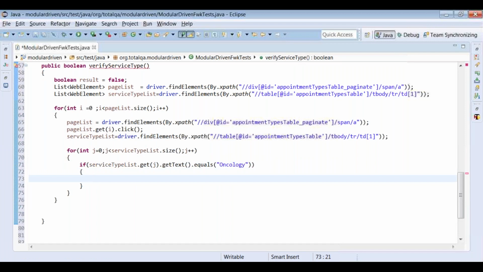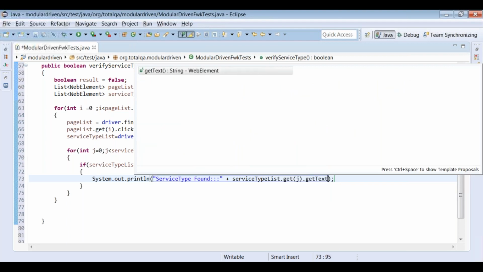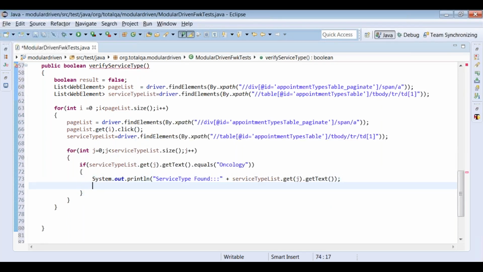Then we will write down the logic here. So say mention service type found. What is the service type we found? serviceTypeList.get(j).getText(). And also we will mention here result is equal to true.